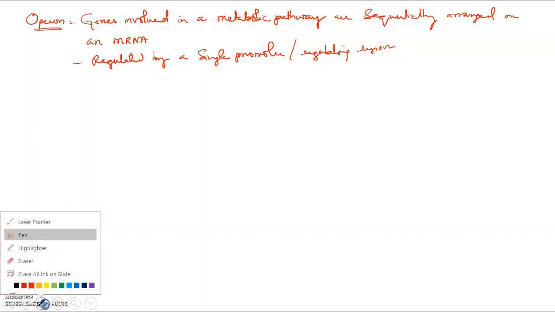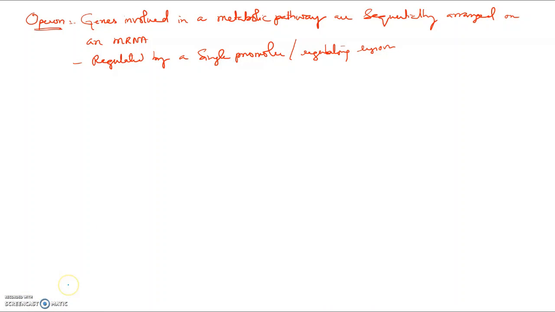For example, say glycolysis, only as an example. We know that the enzymes are hexokinase, then phosphofructokinase, then pyruvate kinase, all of this.